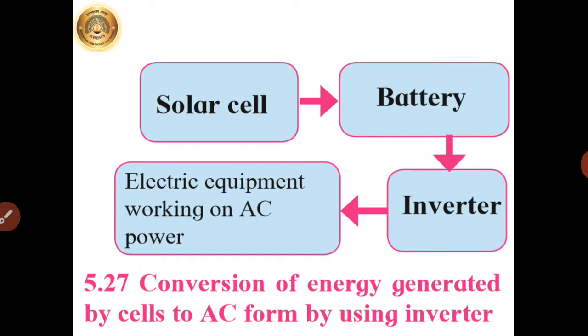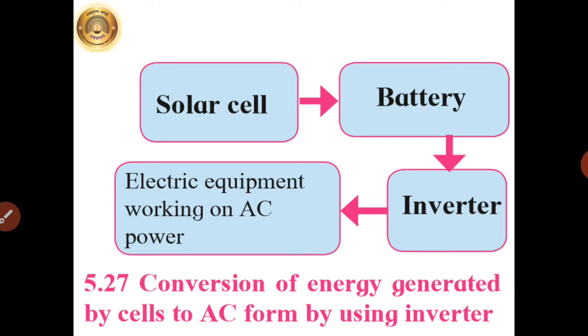Now the next topic is conversion of energy generated by cells to AC form by using an inverter. Just mark the figure given on page number 58, figure 5.27. The power available from the solar cells is DC, that is, direct current. In applications which need DC power, for example, electric lights based on light emitting diodes.